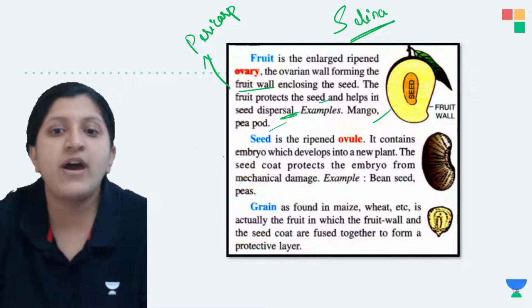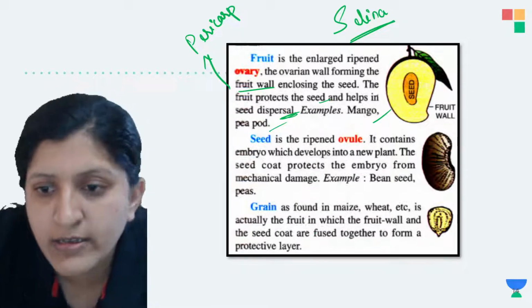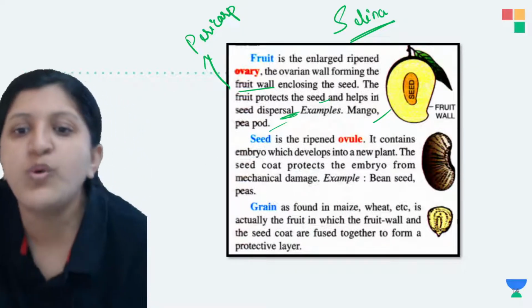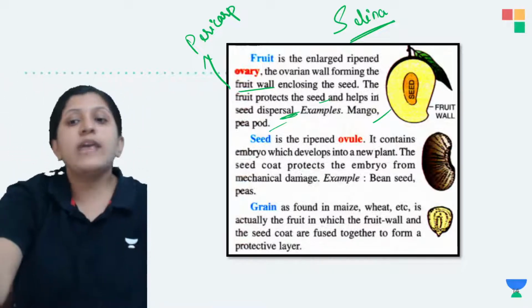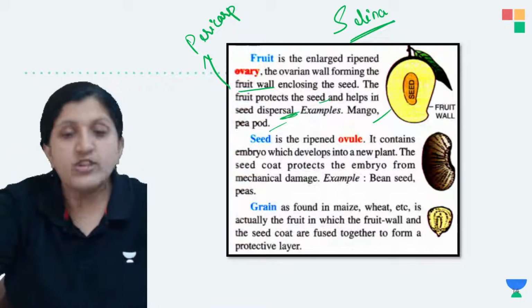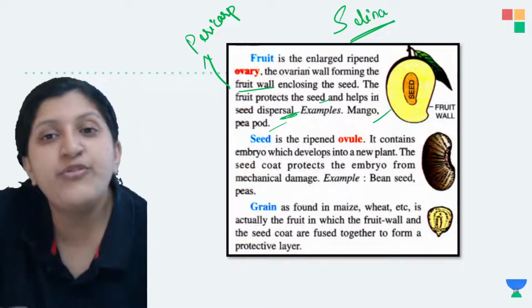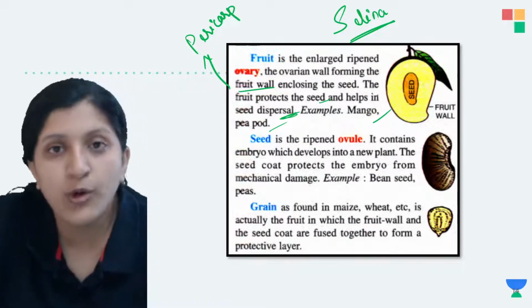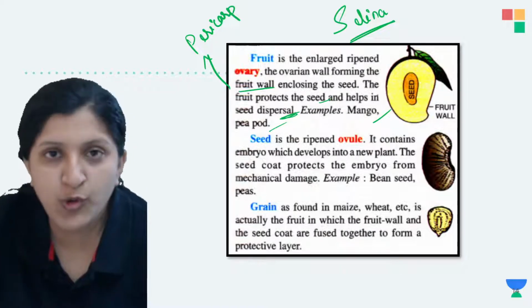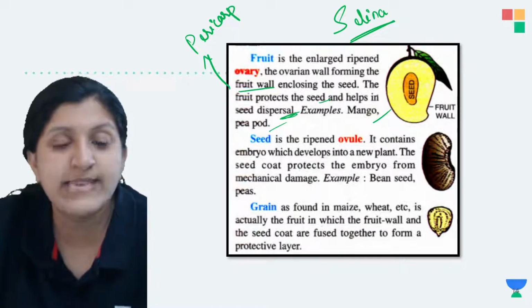In a grain, the fruit wall and the seed coat are fused together. In the other case, seed is different, fruit is different. You know that the fruit is formed from the ovary, and the seed is formed from the ovule. In case of grain, what has happened?